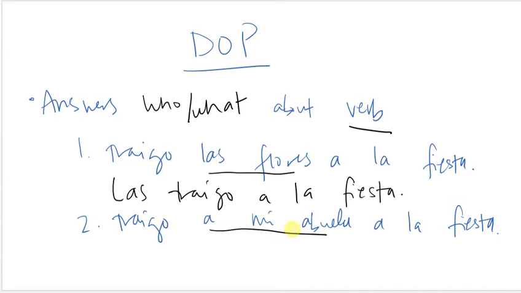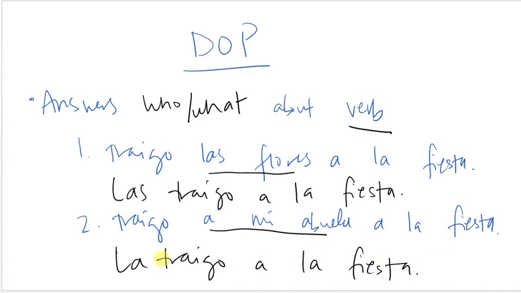So if I wanted to trade this out with a pronoun, abuela is feminine and singular, so it's going to be la, and it has to go before my conjugated verb. So I'm going to say la traigo a la fiesta. So instead of saying I bring my grandma to the party, I'm saying I bring her to the party.